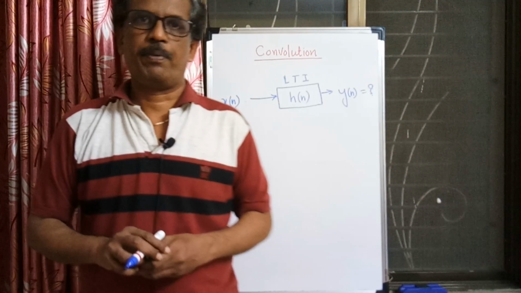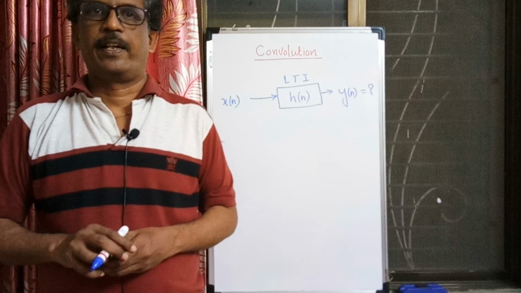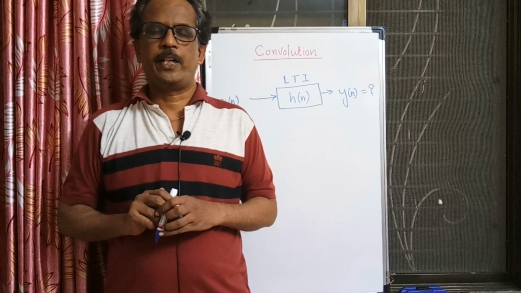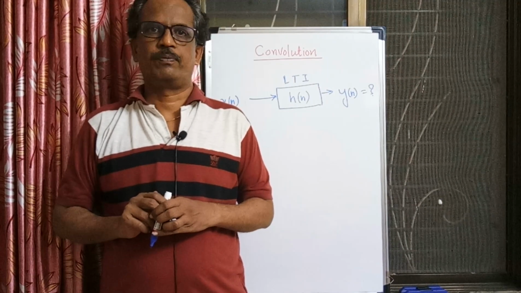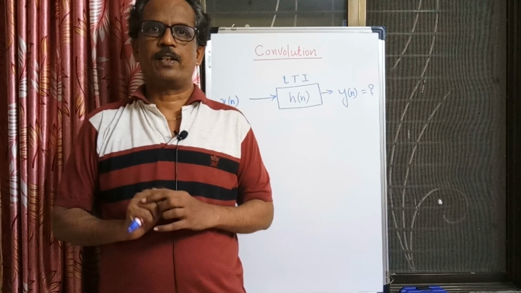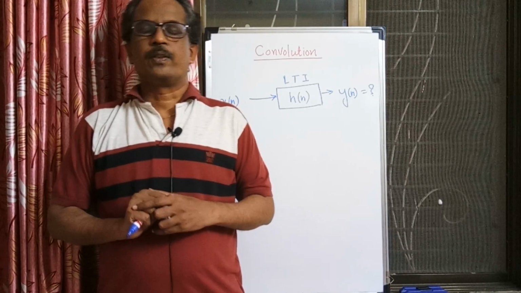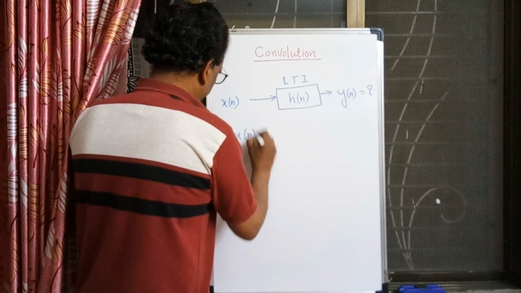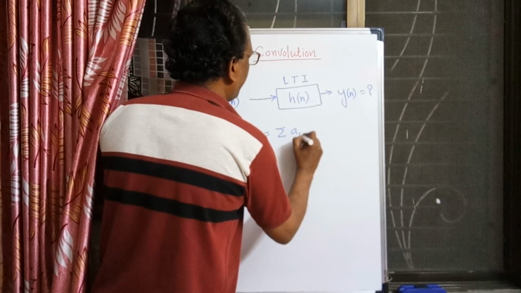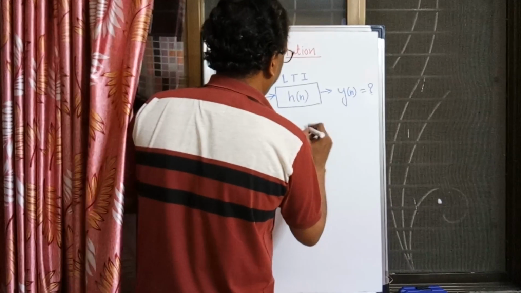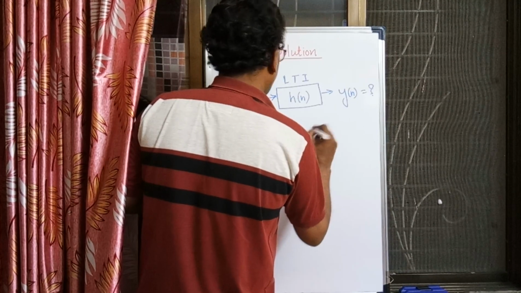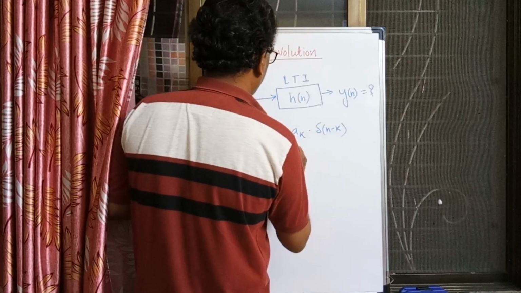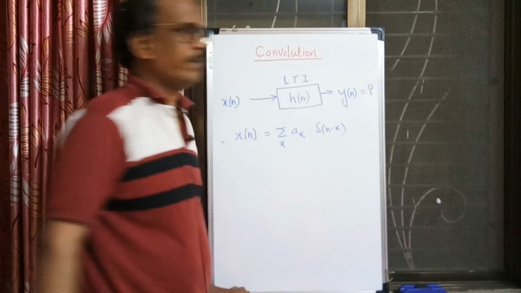Yes, we can, because I told you that any signal x of n can always be expressed as a linear combination of shifted delta functions, where the a k's are scalars, the samples of the given signal, times del of n minus k, and the range of k depends on the range of x of n.